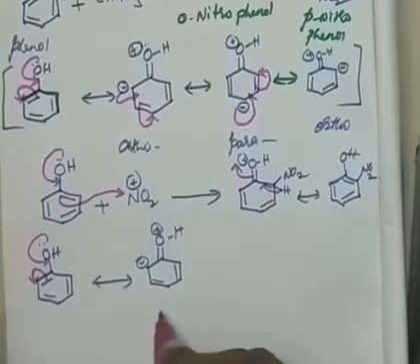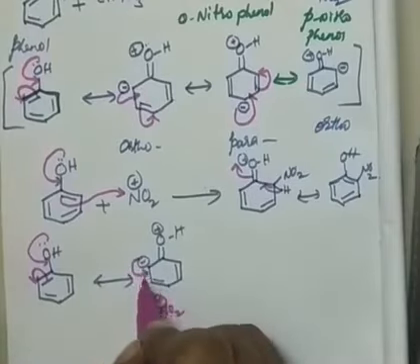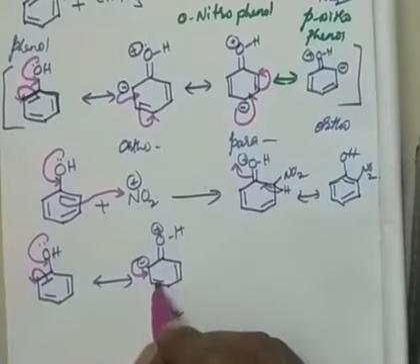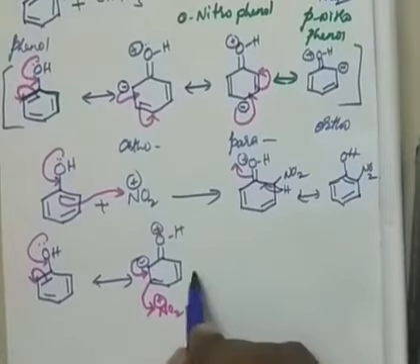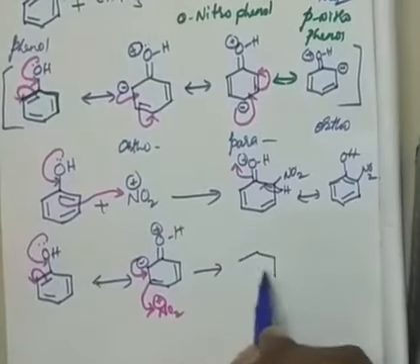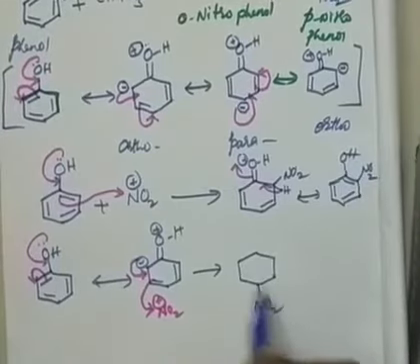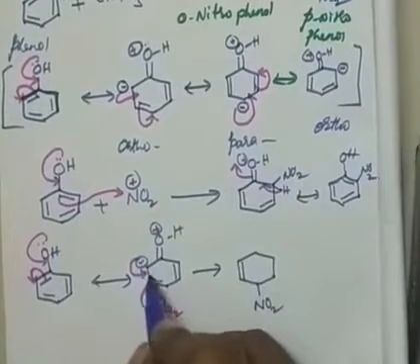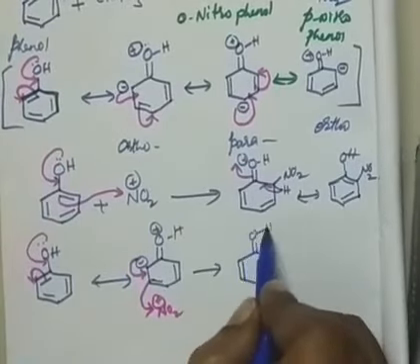See, for example, if my nitro group is here, then this anion forms a double bond here, and this double bond takes the NO2. Then what happens? Onto the para position I will get my nitro group, and my double bond is going to be formed here, along with this already present double bond and my OH.